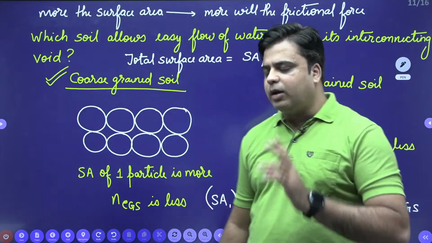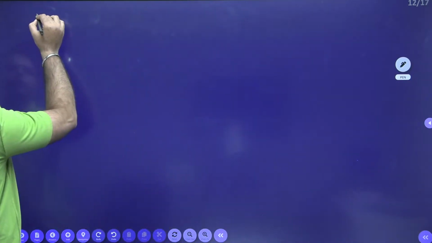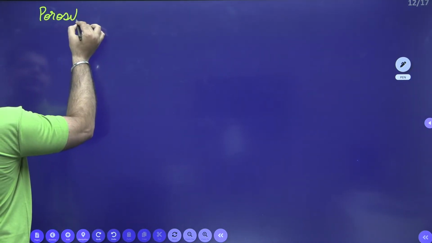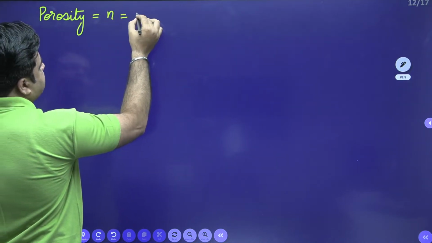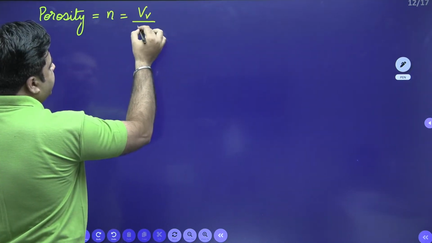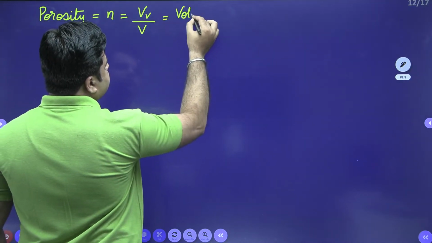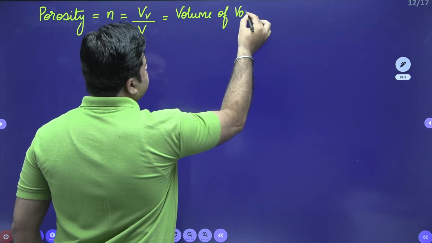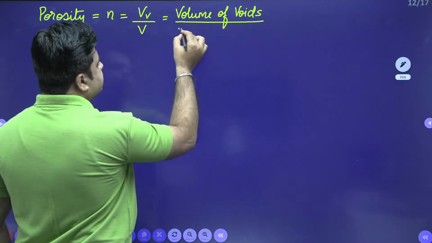Okay. Now coming to the definition part. For porosity, we have already defined porosity, represented by N, which is volume of voids divided by total volume.